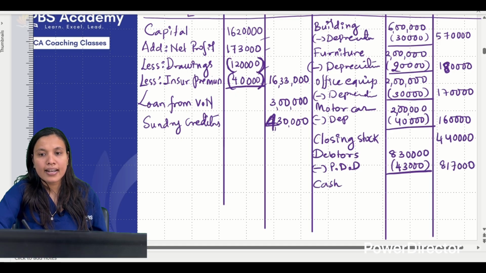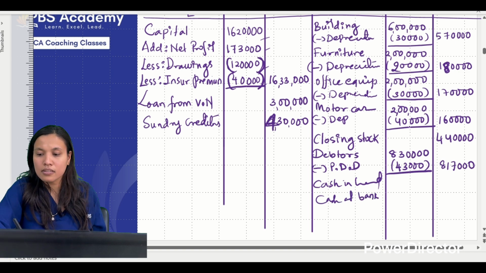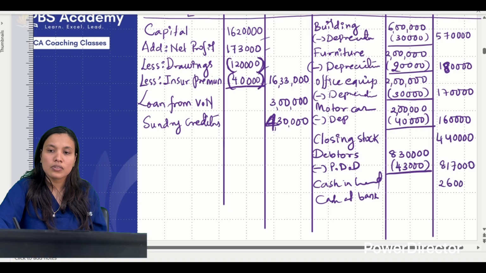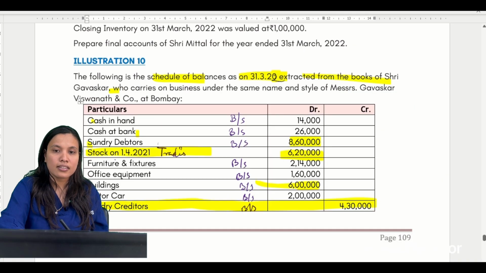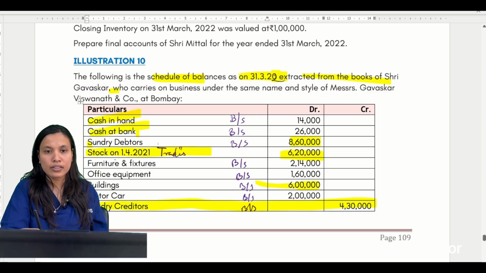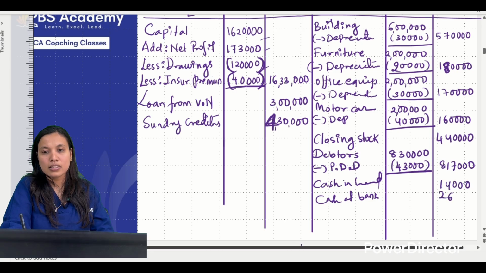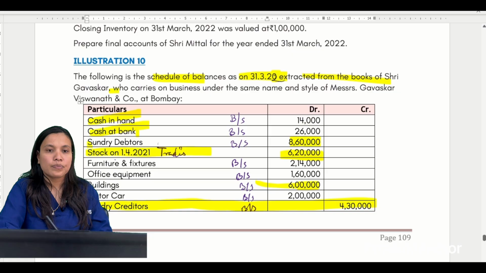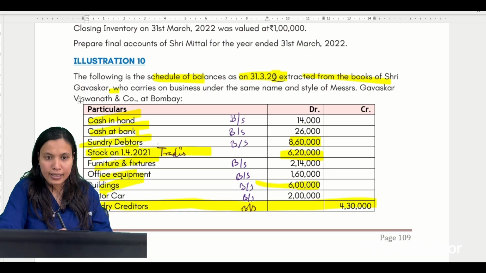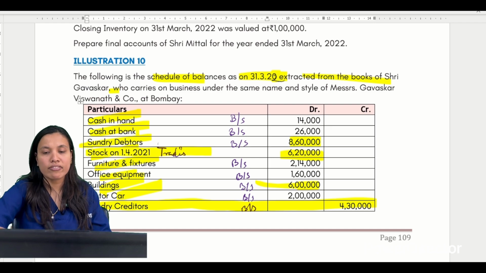Now cash in hand, cash at bank, right? Both given balances, 26,000, 14,000. Let me once just check. Have I considered cash in hand, cash at bank? 14 and 26. I have written it the wrong way round. 14,000, 26,000. I've taken debtors, stock, furniture, office equipment, building, motor car. Yes, we have considered everything.